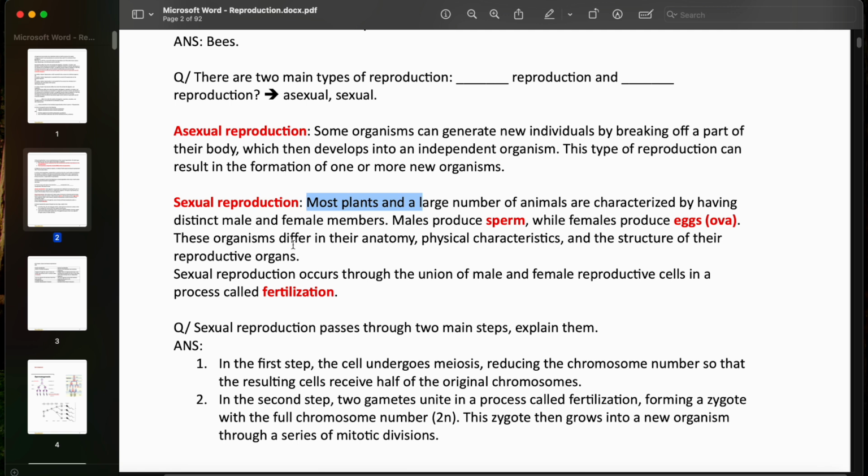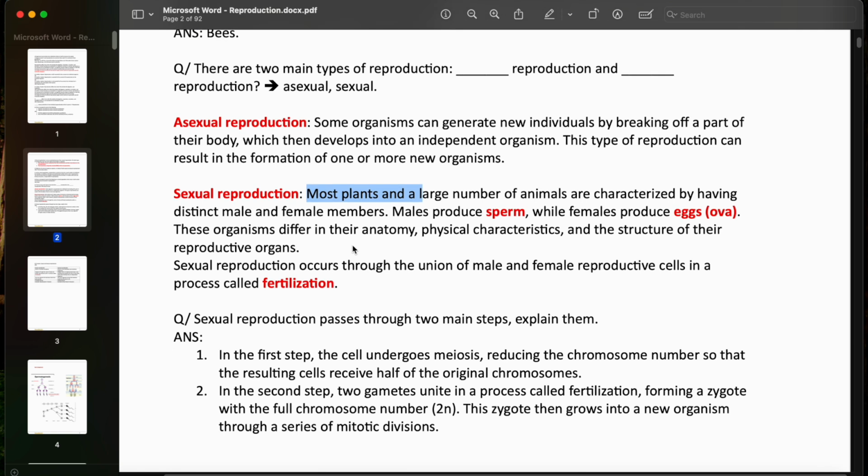These organisms differ in their anatomy, physical characteristics, and the structure of their reproductive organs. So the characteristic of sexual reproduction is basically having two distinct sexes, male producing the sperm and female producing the ova. Sexual reproduction occurs through the union of male and female reproductive cells in a process called fertilization.